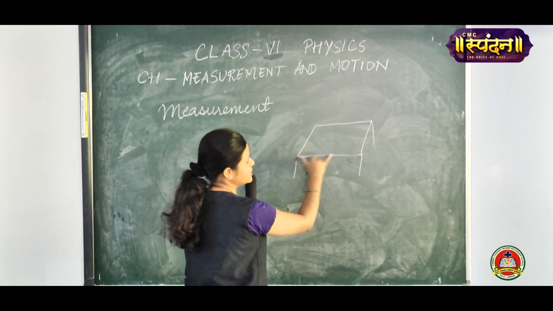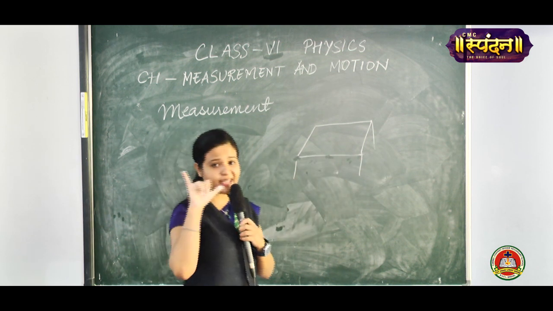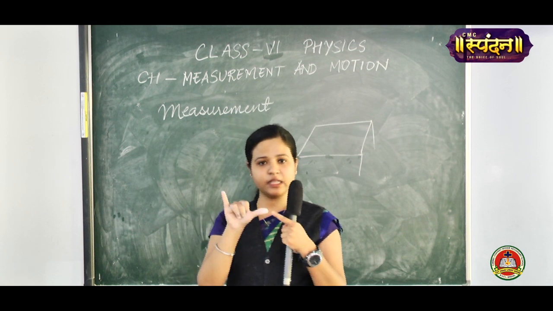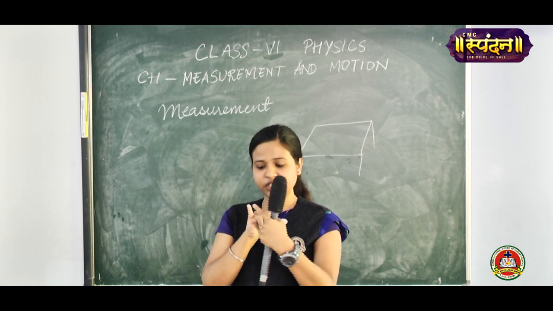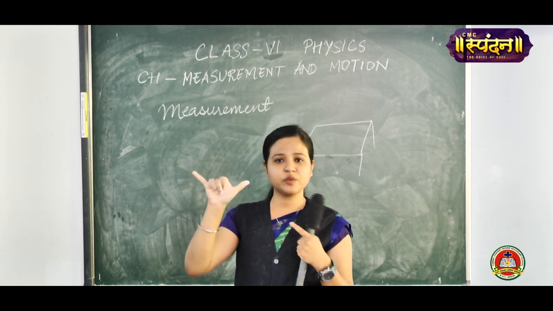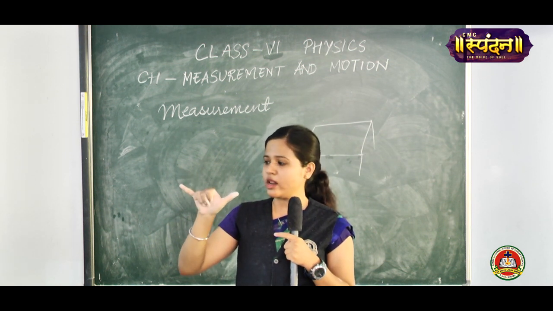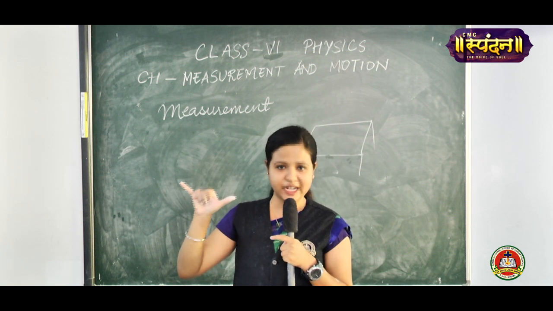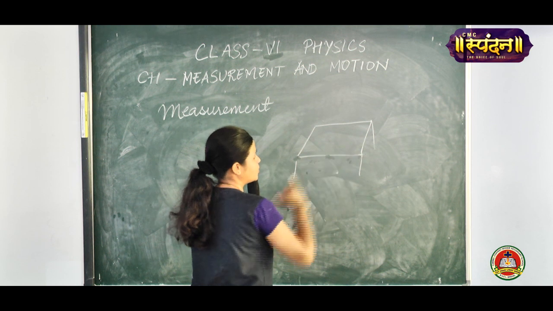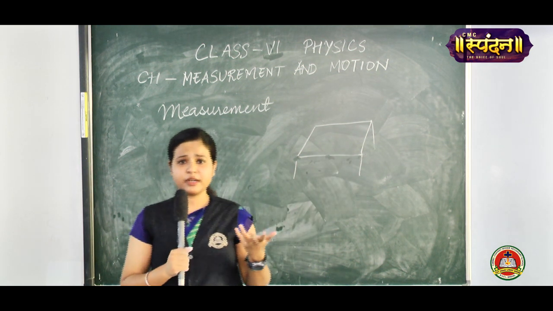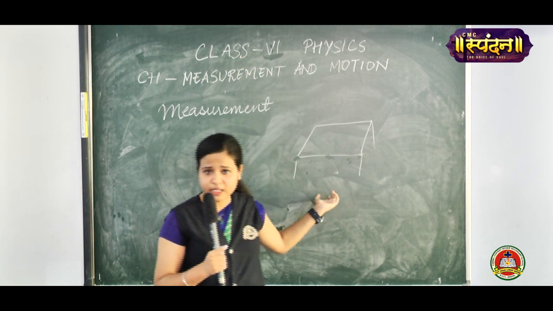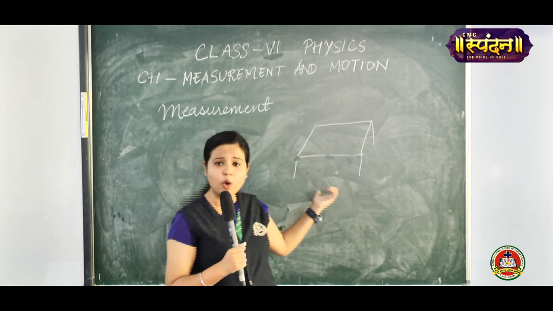For me it is 2 handspans. So what is a handspan? A handspan is the distance between the tip of your thumb to the tip of your small finger, and the hand should be outstretched. So this much distance is called a handspan. As you can see, for me it is two handspans, but for different children it will be different. For some kids maybe it will be 3 handspans, for some maybe it will be 4.